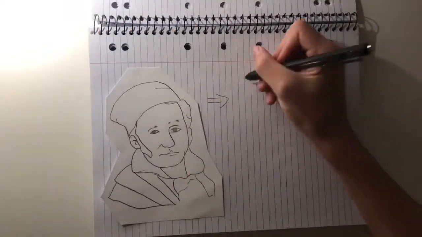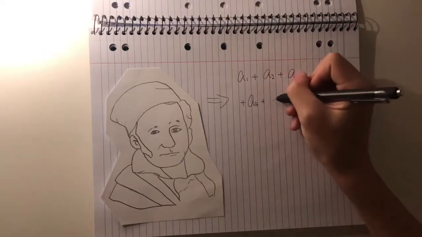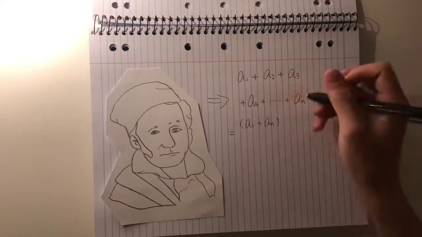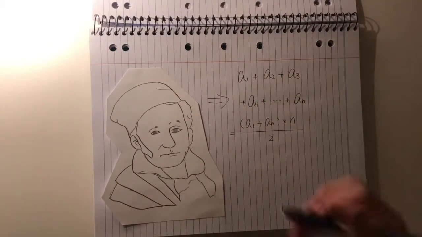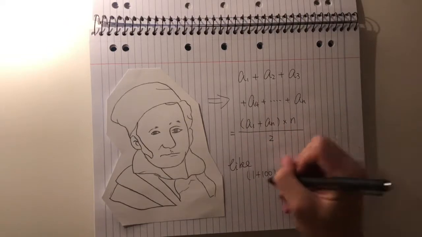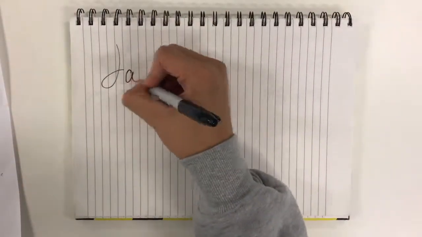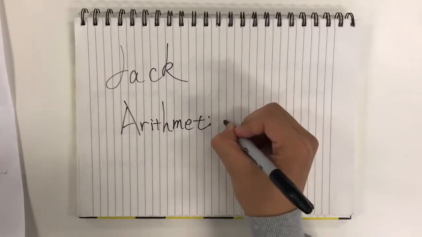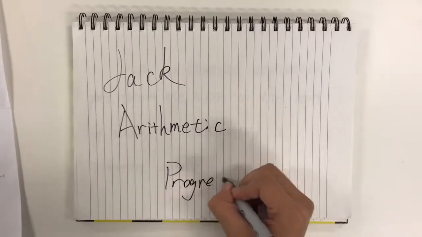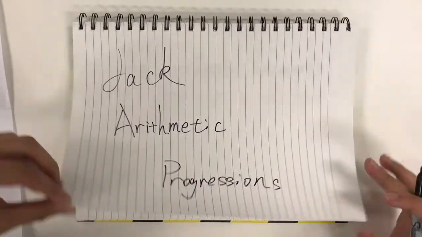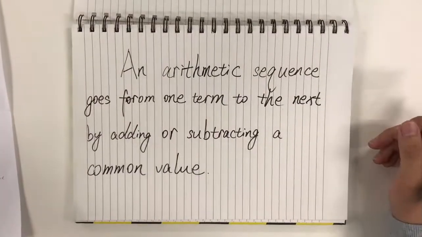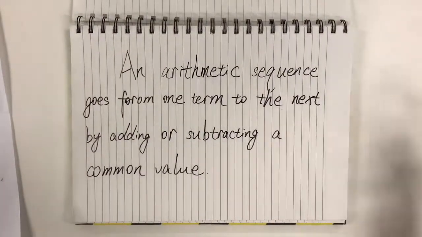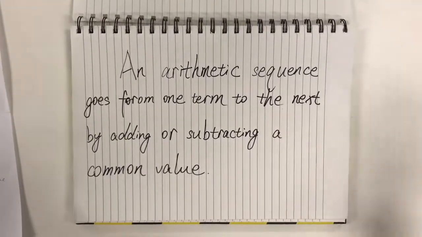Now we will discuss arithmetic and geometric progressions. Hello, my name is Jack. Now I'm going to introduce a math sequence called arithmetic progressions. First, an arithmetic series goes from one term to the next by adding or subtracting a common value.